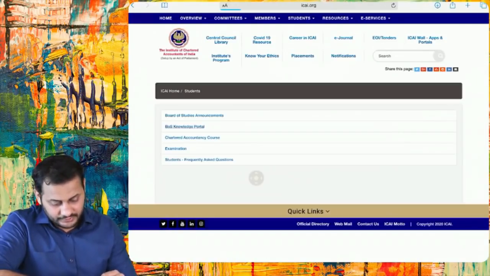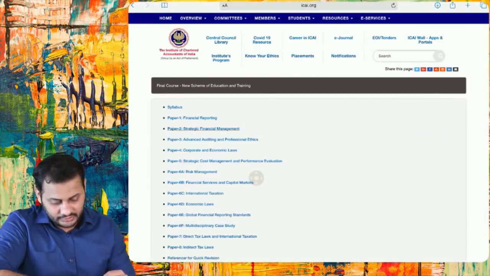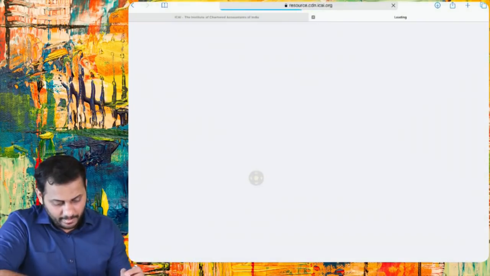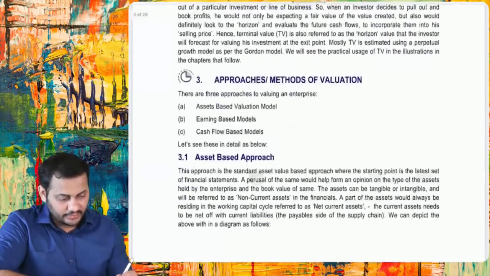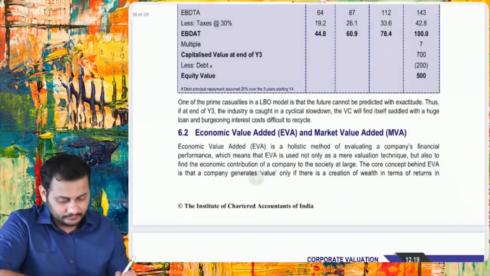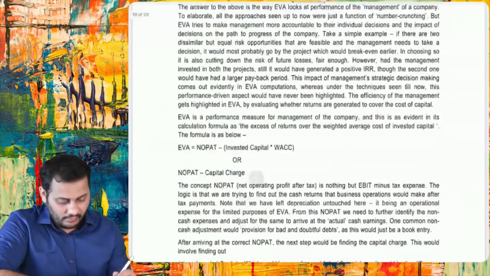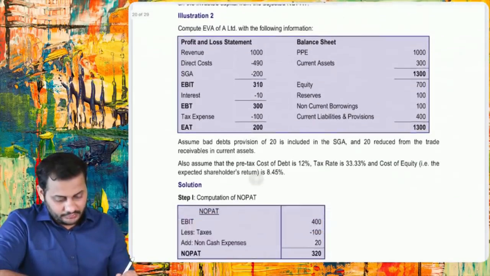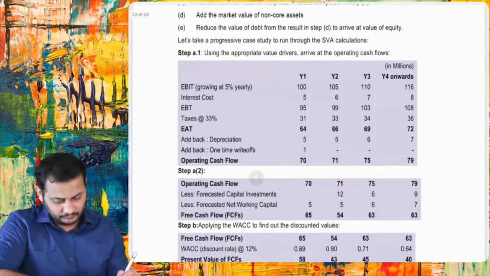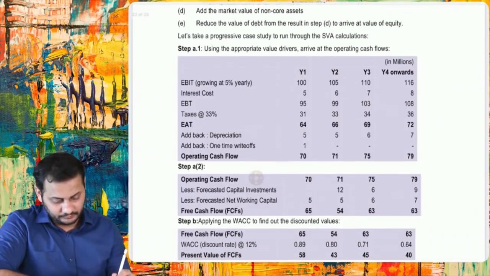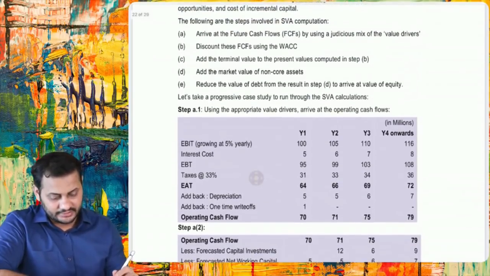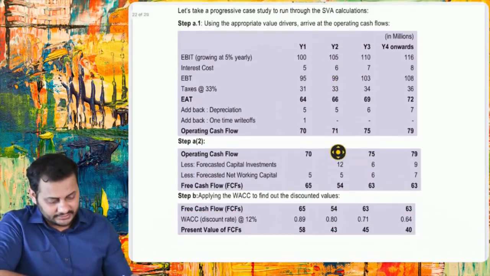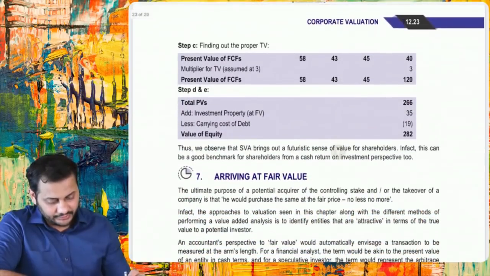Students Board of Studies Knowledge Portal, final course, strategic financial management, study material, corporate valuation, and I will go directly to that topic. See what they are doing. They are following the same steps: arriving at the future cash flows, discounting, then terminal value, non-core assets, etc. I will show you here.